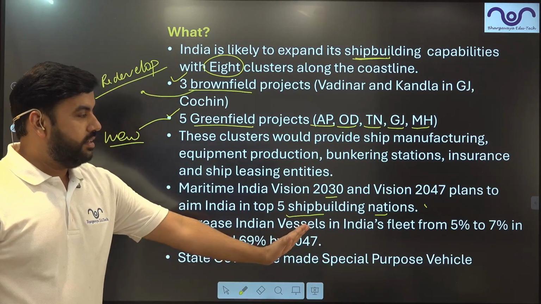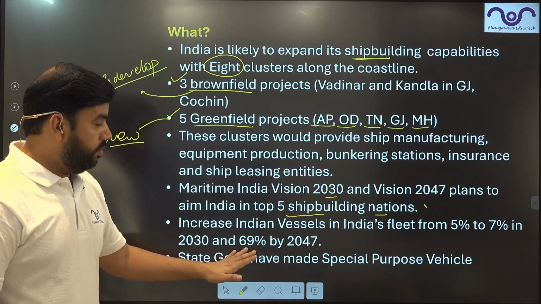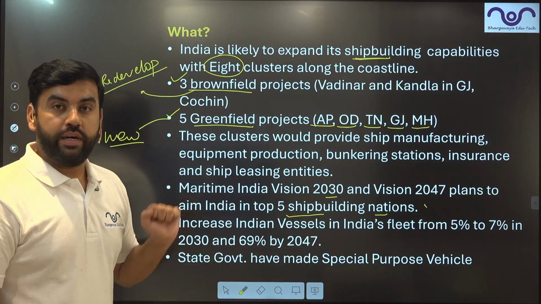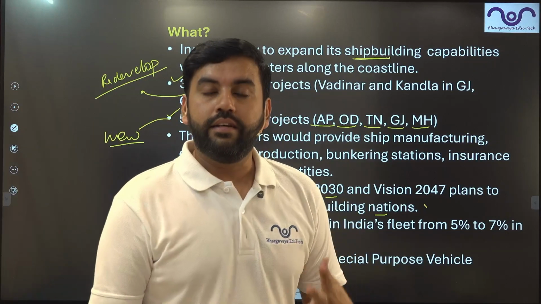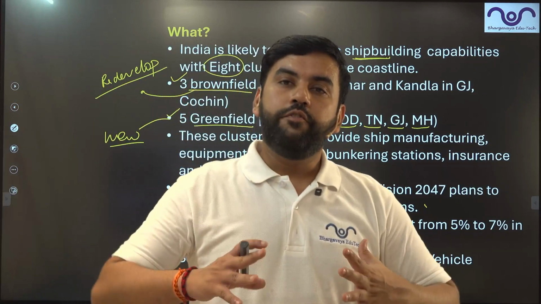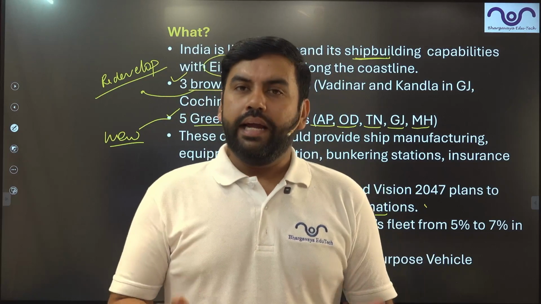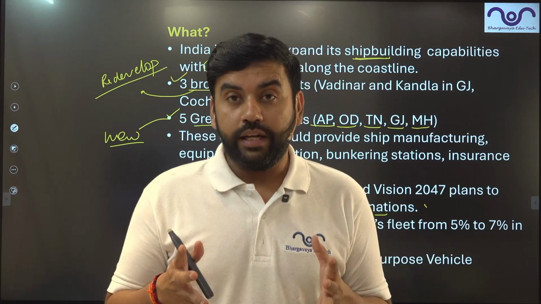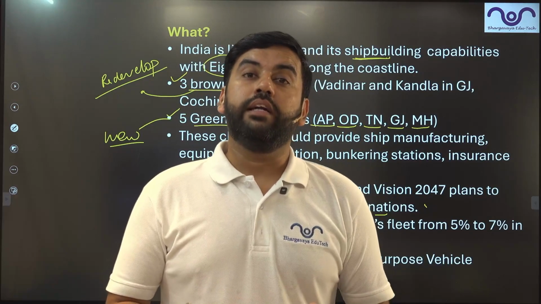Increase India's fleet share from 5% to 7% and then to 69% in the next 20 years. 69% means more than 2/3 of India's fleet should be provided by Indians only. Indian companies, a ship manufactured in India, manufactured by Indians, that kind of development India is looking forward to.